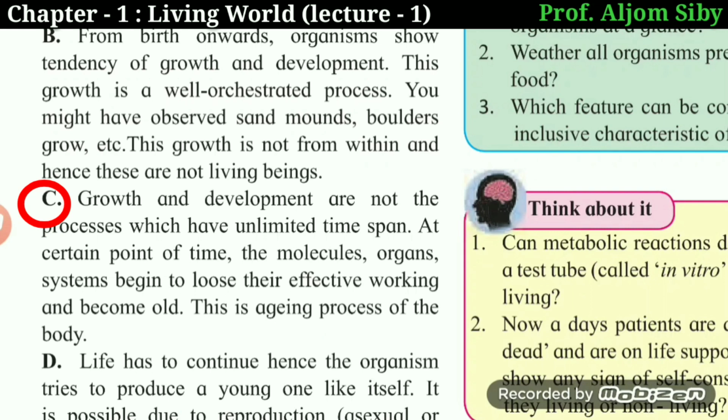This process is called aging. Eventually the cell will die, the organs will fail, and the organism will come to an end. So the process of aging, the phenomenon of death, is only exhibited by living organisms. Non-living components do not show this property.